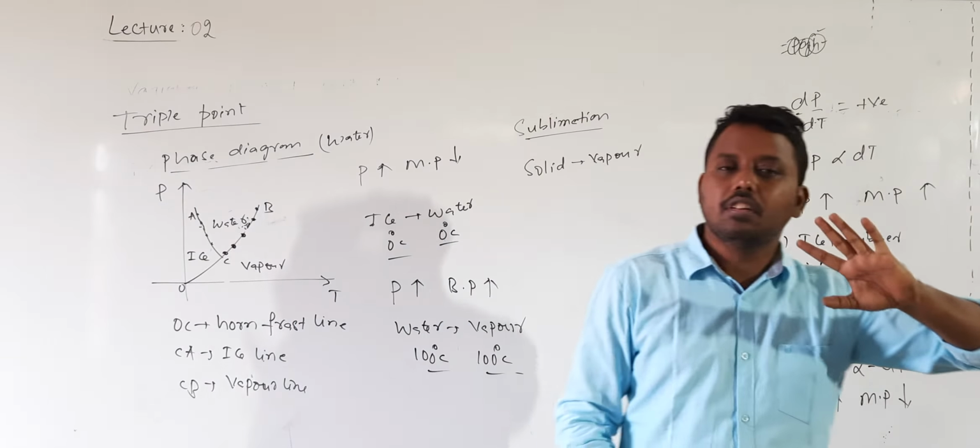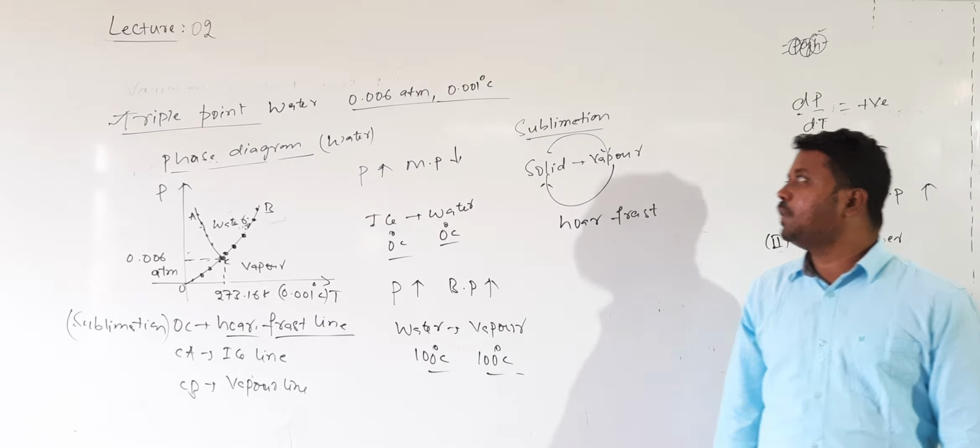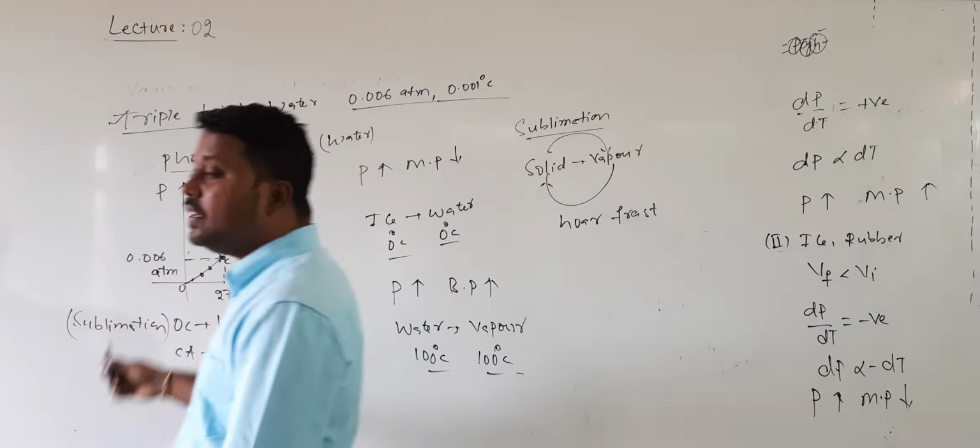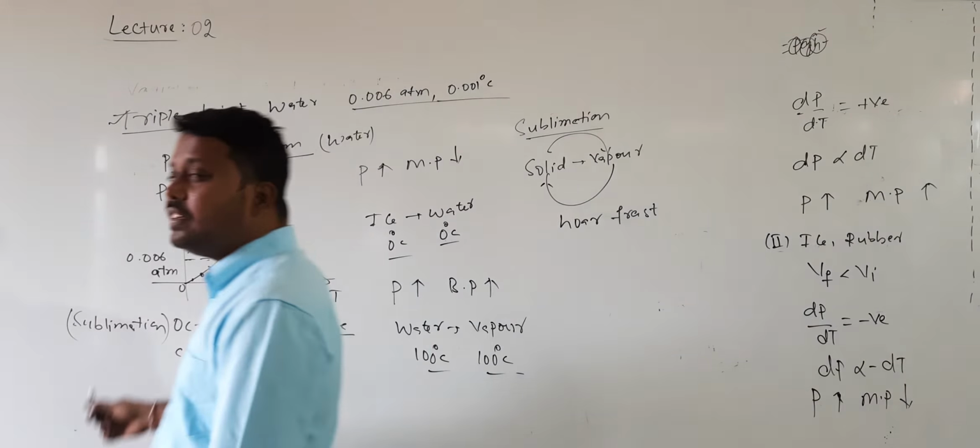So for the triple point of water, the pressure is 0.006 atm and the temperature is 0.001 degrees Celsius. These are the pressure and temperature at which the three states of matter coexist in thermal equilibrium.